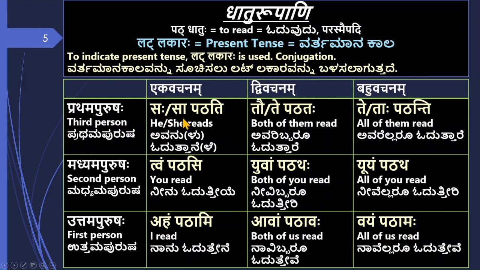I have shown you some small simple sentences also. Saha pathati or sa pathati. Saha pathati means he reads. Sa pathati means she reads. Tau pathataha is both of them read in masculine. Te pathataha is both of them read in feminine. Te pathanti is all of them read in masculine. Taha pathanti is all of them read in feminine.